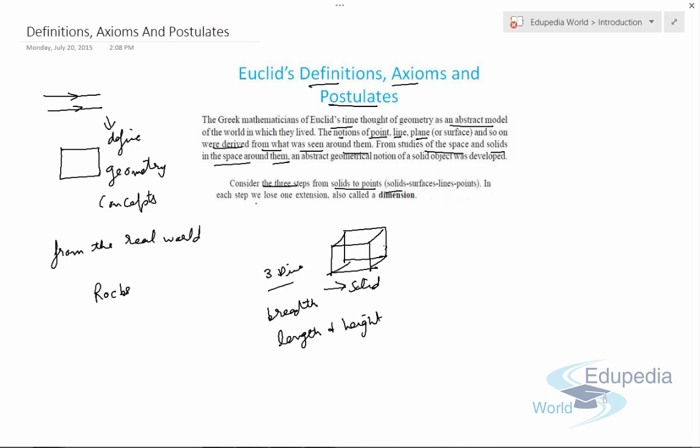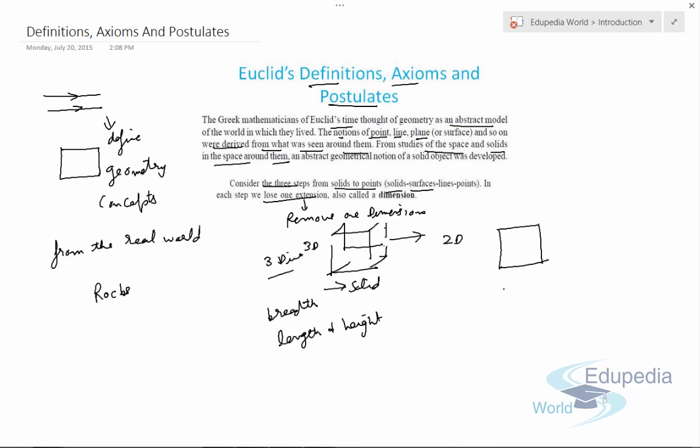Now if we lose one extension, means if we remove one dimension, it will convert to a surface or plane or area. Like this, if we convert this 3D figure into a 2D figure, it can be like this, which is a rectangle or square, anything it can be.